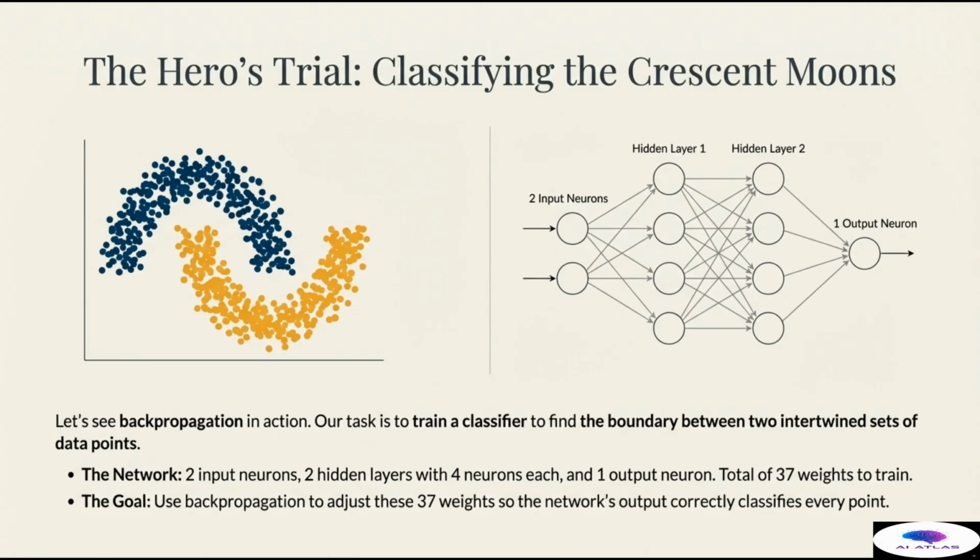The network we will use is a simple but deep architecture: 2 input neurons, 2 hidden layers with 4 neurons each, and one output neuron. This small network has a total of 37 synaptic weights that all need to be precisely adjusted. The goal is to use the backpropagation algorithm to adjust these 37 weights over many training steps, or epochs, so that the network's output correctly classifies every single point, achieving 100% accuracy. The success of this trial depends entirely on the efficient calculation and application of the error gradient.